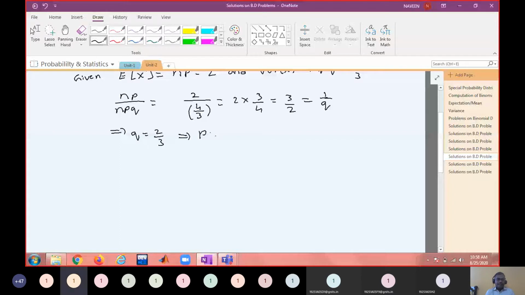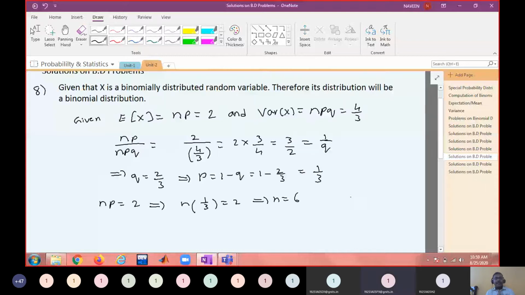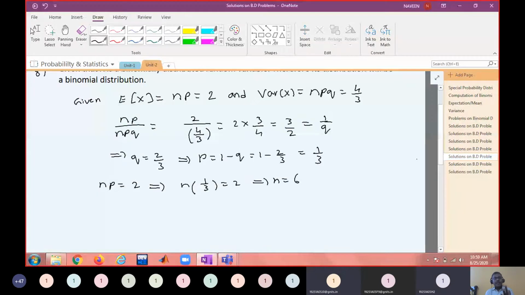Now, what is the N value? 6. NP equal to 2, so N into 1 by 3 equals 2. So, N equal to 6. N equal to 6 means what are the possible values of X? 0, 1, 2, 3 up to N, that means 6. So, how many probabilities you have to find out? 7 probabilities. X equal to 0, X equal to 1, and so on, X equal to 6.